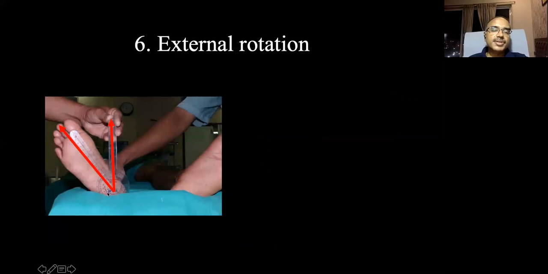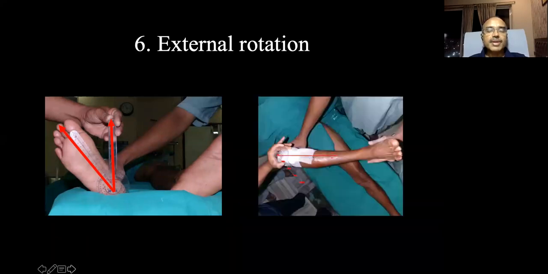Similarly, external rotation. This is the vertical axis. So how much angle the second toe makes with this axis is the amount of external rotation in the extended hip. And in flexed hip, you can measure also if you take the foot inside, how much external rotation it makes with the line which is drawn parallel to the midline axis of the body.